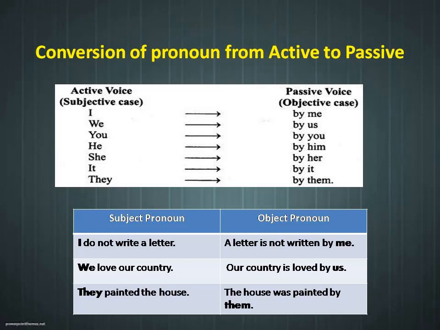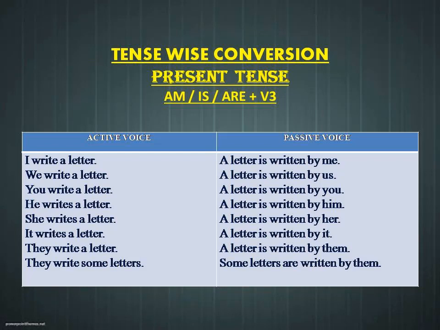Likewise, if we just check out the third example, they painted the house. The house was painted by them. Similarly, they has been changed into them. So this is also another rule that we have to keep in our mind while converting from active to passive voice. So now we are going to see the tense wise conversion.